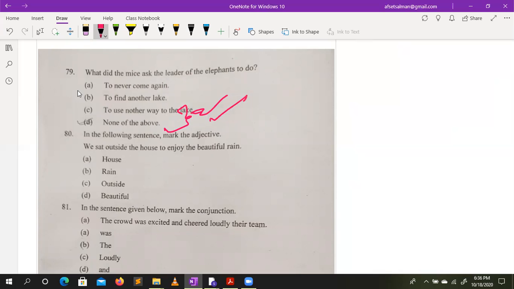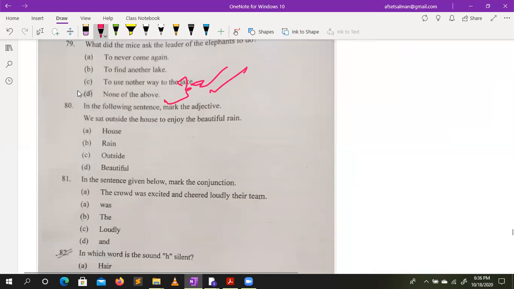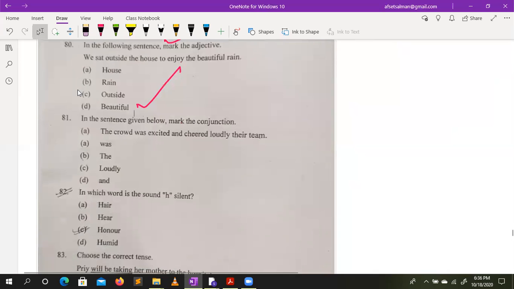None of the above. In the above sentence, mark the adjective. So adjective of we sat outside the house enjoying the beautiful rain. So beautiful. D. In the sentence given below, mark the conjunction. So here we have a and as a conjunction. So go ahead with the option D.